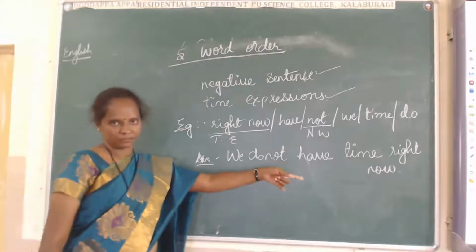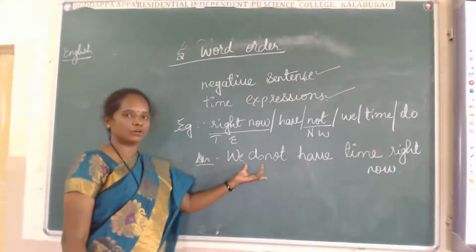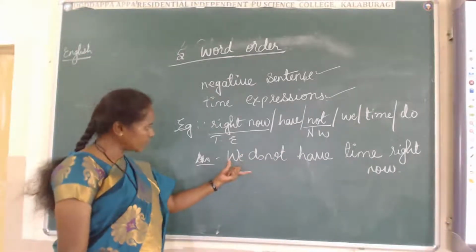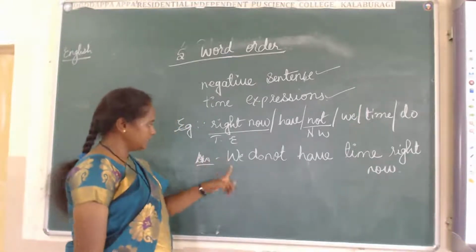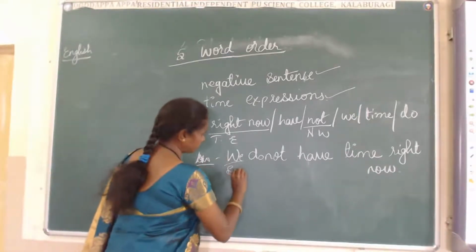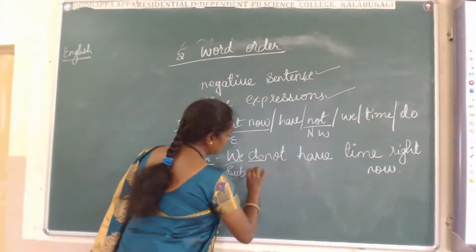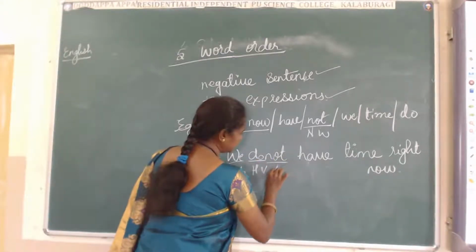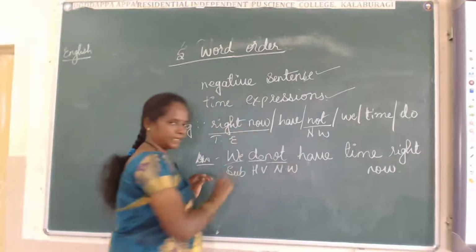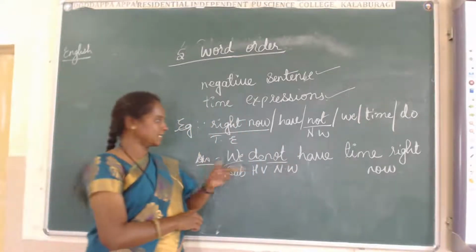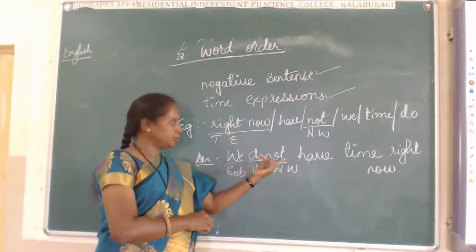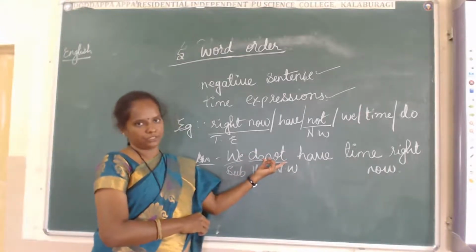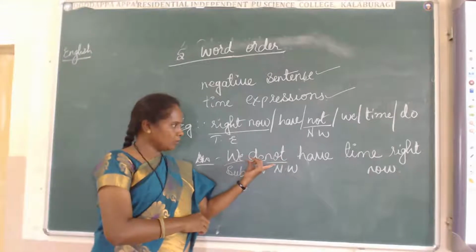Don't put the question mark, because we are not framing a question. We are framing a negative sentence. I told you, this is the subject, this is the helping verb, and this is the negative word. In the previous class I told you, only with a helping verb should we add the negative word.